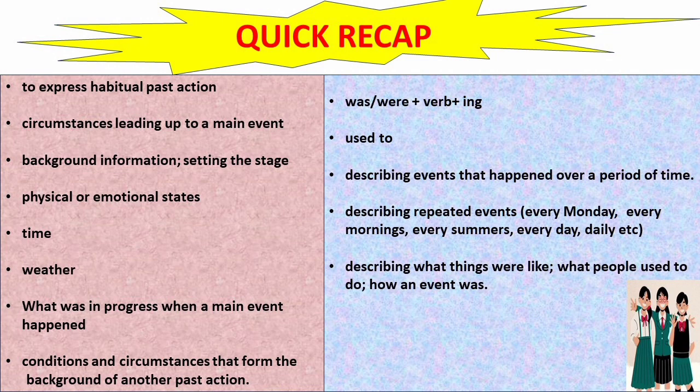Describing repeated event means every Monday, every morning, every summer, every day or daily. Something is repeating every moment in the past. Describing what things were like, what people used to do, how an event was. When you want to tell about all those things in the past, you need to use imparfait.